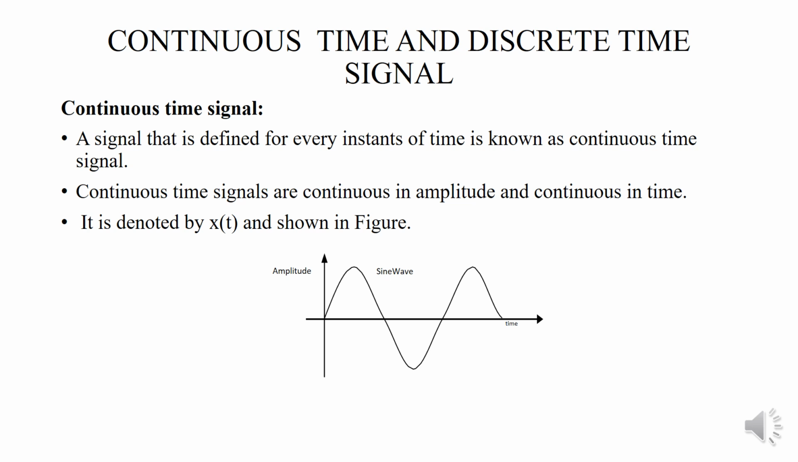Continuous time signal: a signal that is defined for every instant of time is known as continuous time signal. Continuous time signals are continuous in amplitude and continuous in time. It is denoted by x of t, and it is shown in the figure. That is, the example is sine wave.